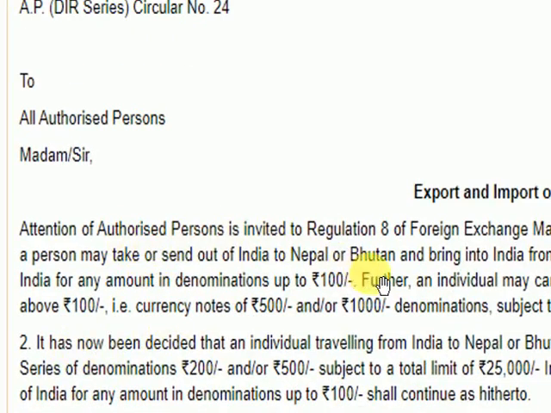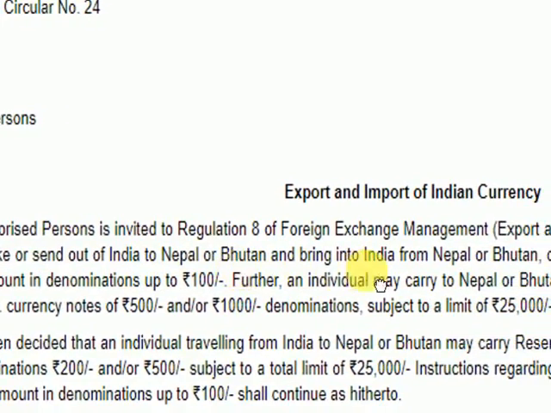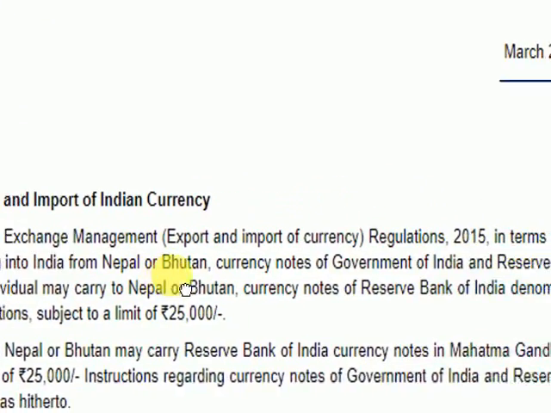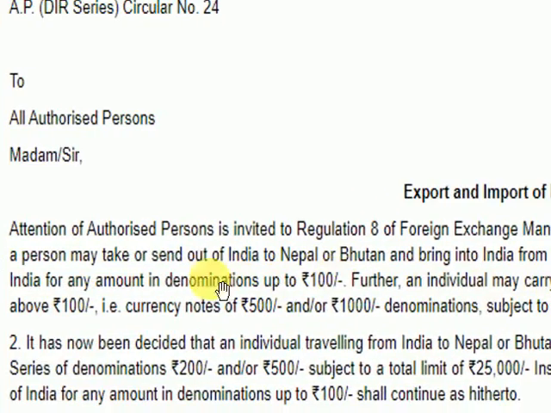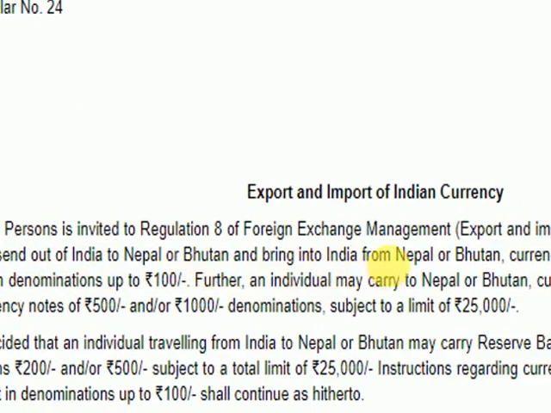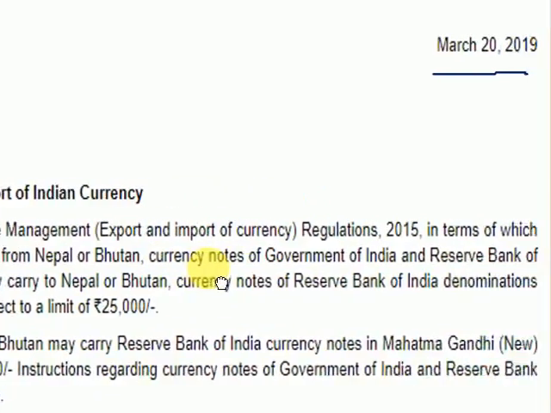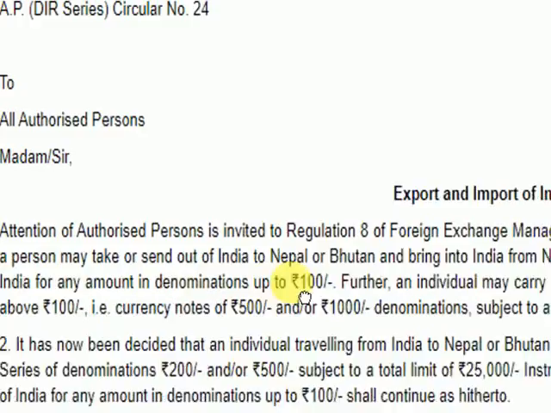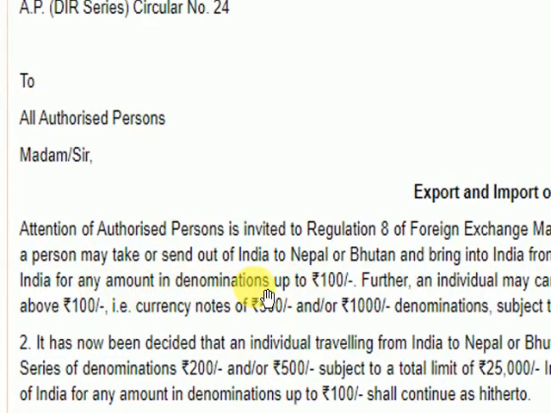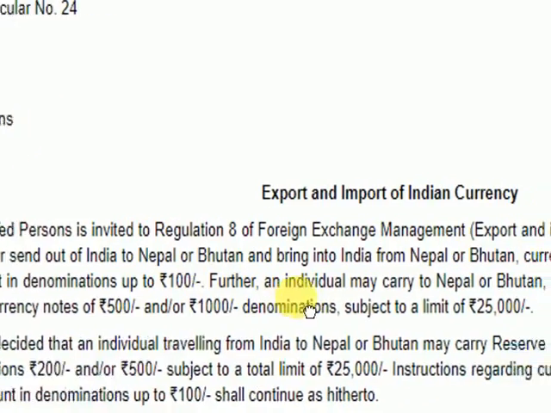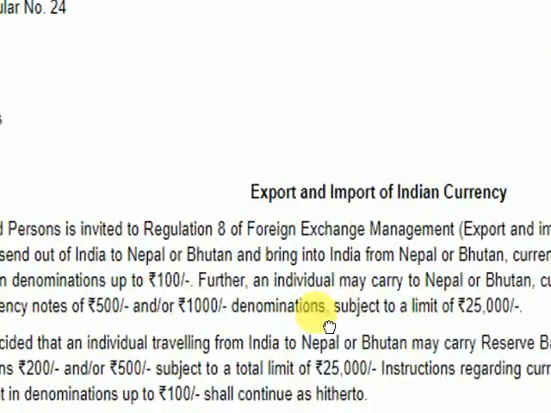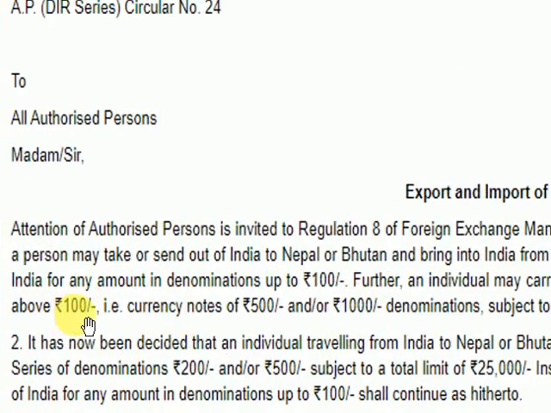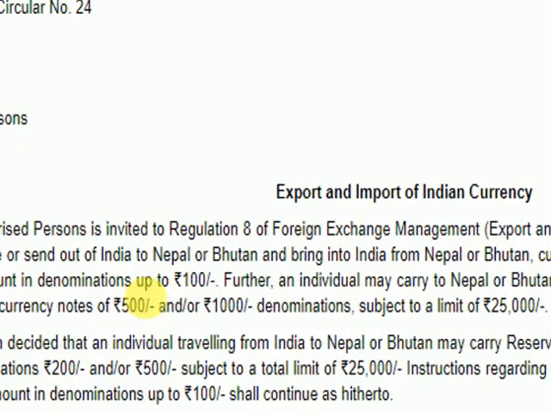Attention of authorized persons is invited to Regulation 8 of the Foreign Exchange Management (Export and Import of Currency) Regulations 2015, in terms of which a person may take or send out of India to Nepal, Bhutan, or bring into India from Nepal, Bhutan, currency of the Government of India and Reserve Bank of India for any amount of denomination of rupees 100. Further, an individual may carry to Nepal and Bhutan currency notes of Reserve Bank of India of denomination above 100, that is currency notes of 500 and 1000.